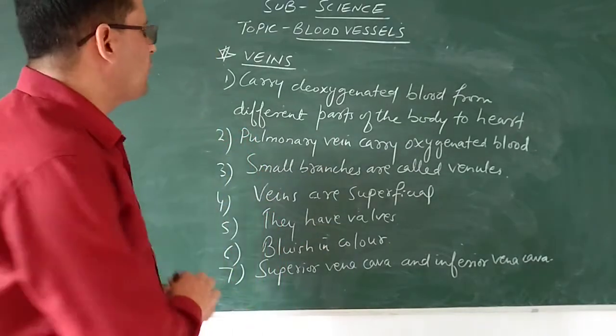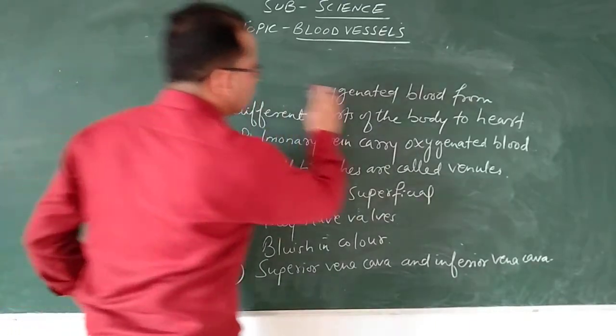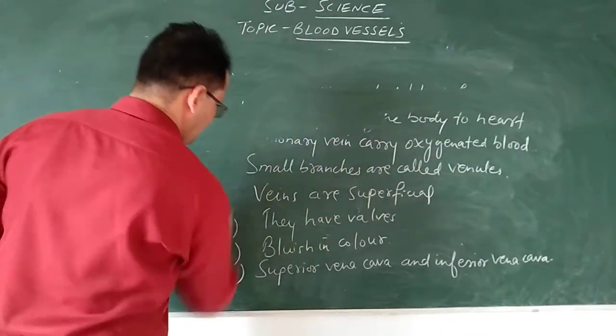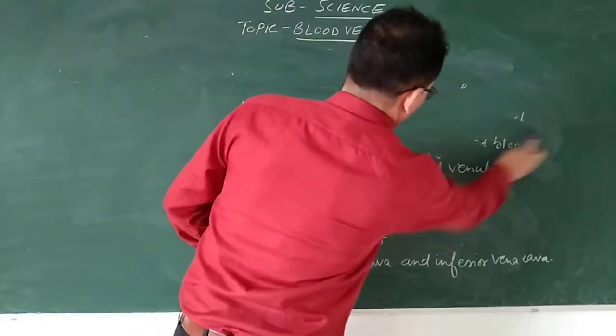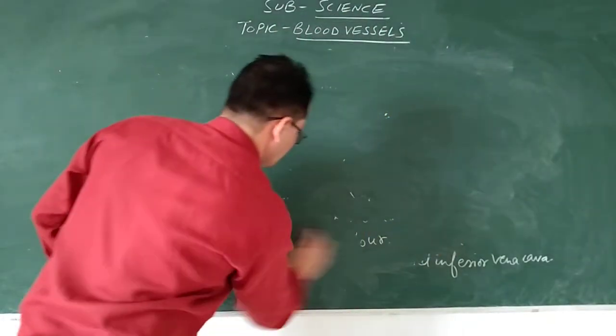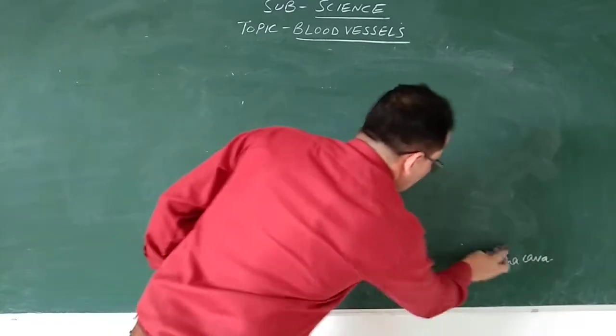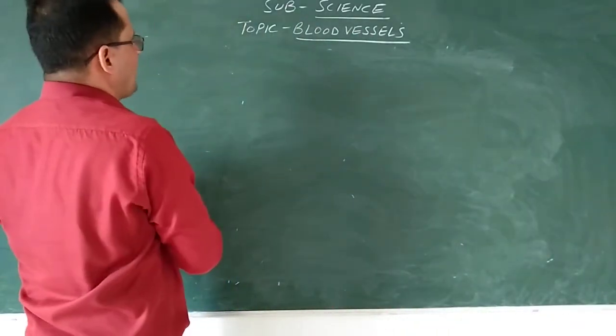So third one I am going to write here, that is capillaries. So beta, third type is capillaries.